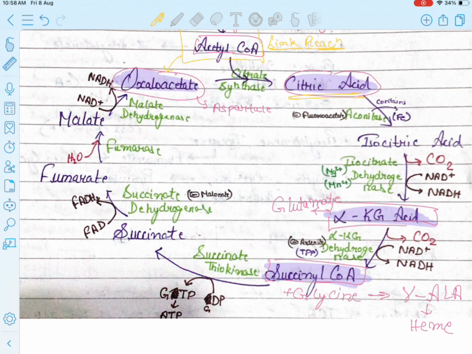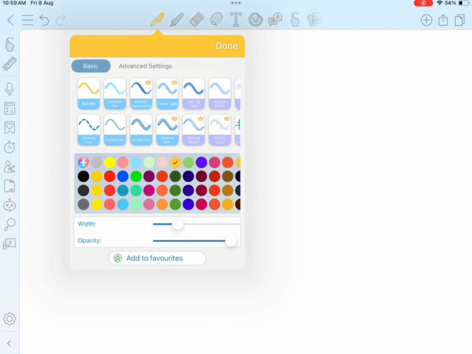So instead of me reading the cycle, it would be better that I tell you how you can remember it. Let's try to draw it once. First of all, there is pyruvate.